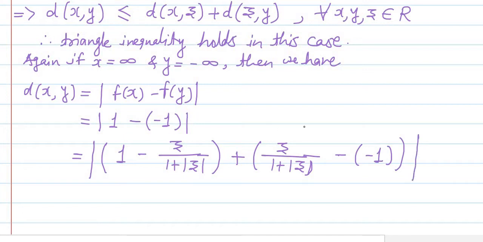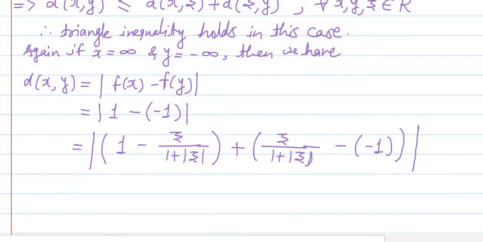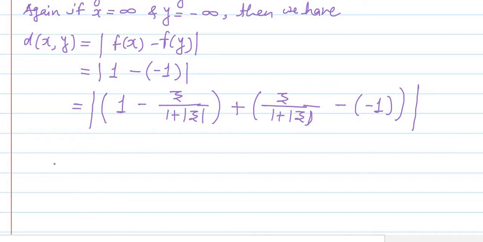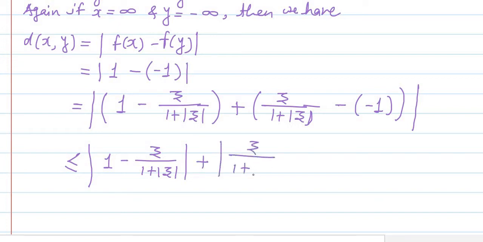Now again use the property of the absolute value function that mod of a plus b is less than or equal to mod a plus mod b, and therefore this is less than or equal to the absolute value of 1 minus z upon 1 plus mod z plus the absolute value of z upon 1 plus mod z minus of this minus 1.